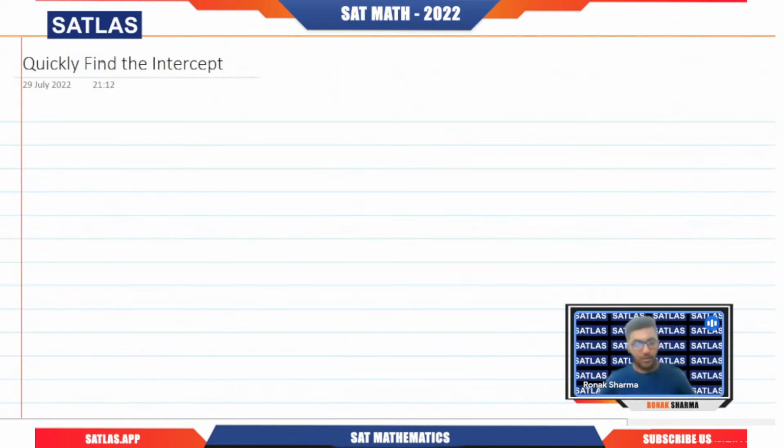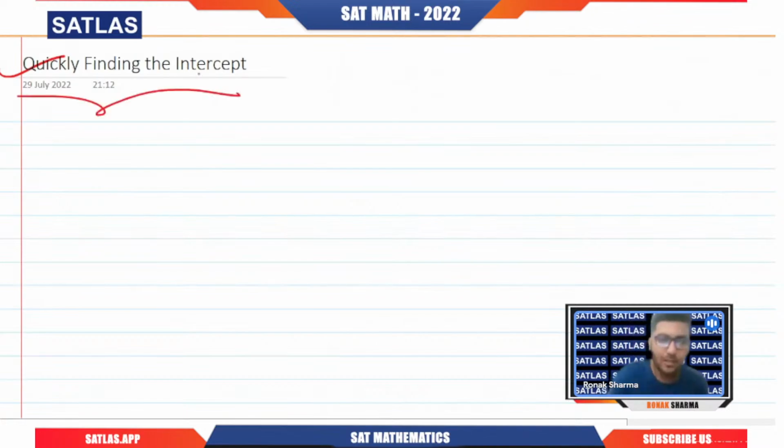if we talk about quickly finding the intercept. This is something that is definitely going to help you out in the questions. So let us quickly see that within the next 5 minutes. You can take this as the bonus tip, and after that we're going to keep continuing with the question solving. So let us quickly see that.